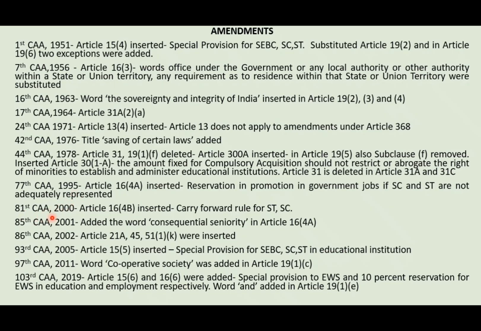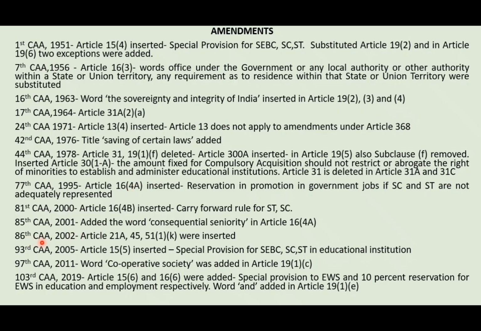Then 81st constitutional amendment inserted article 16(4)(b) which added the carry forward rule for the ST and SC. Then 85th constitutional amendment, it brought the word consequential seniority in article 16 clause 4A. Okay.